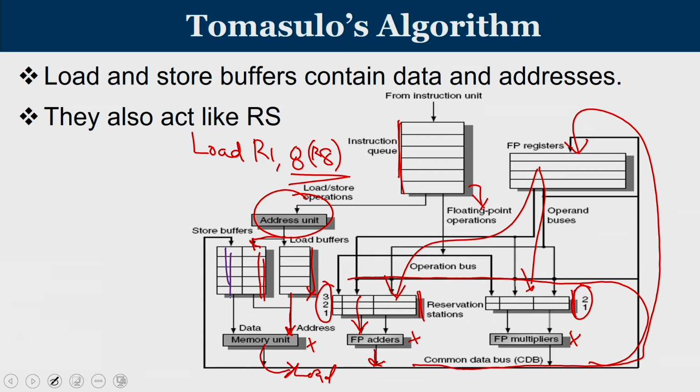That is generally produced by these functional units, and you get the values to be written. So a store has a value as well as an address, whereas in the case of a load, it has only the value that is available. The output of the memory unit is also connected to the same common data bus. If a loaded value is still needed, then that also is obtained at the input of the reservation stations.